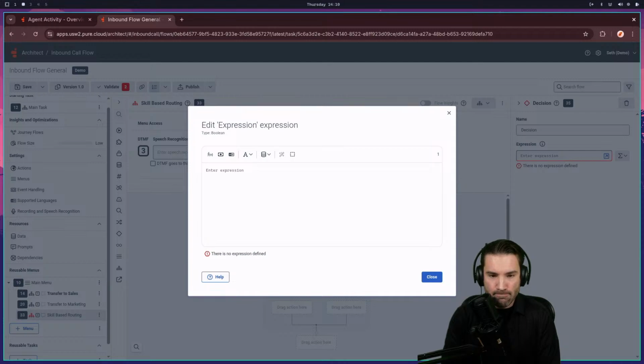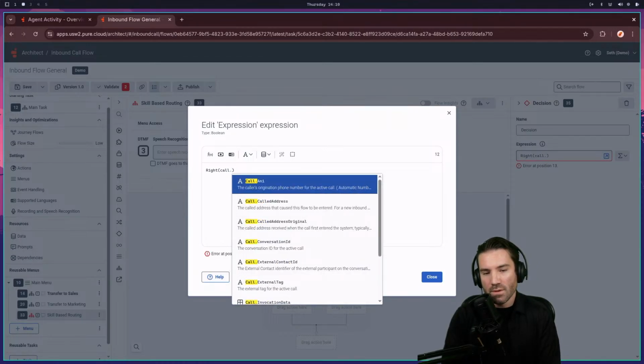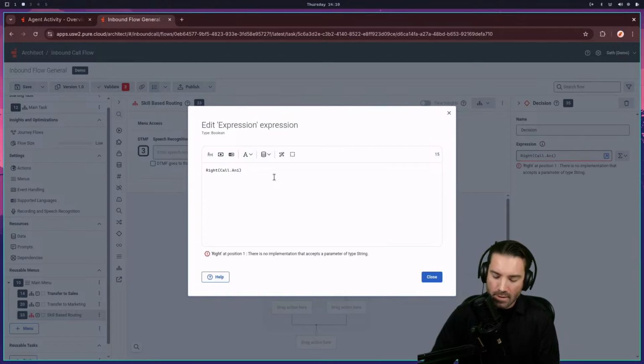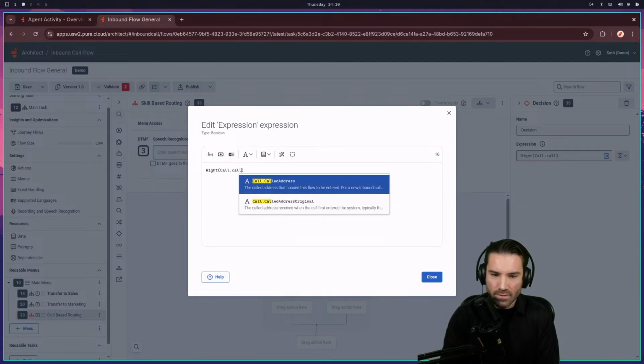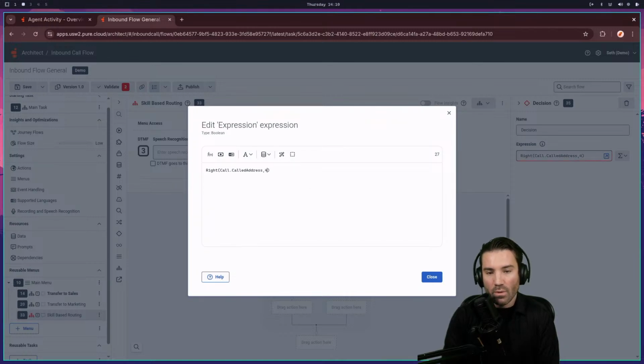So maybe let's do, I'll do the right expression, which is going to pull 10 digits, but I really don't need to do full 10. I'm just going to do probably the first 4. So we'll do call. This is where I'm pulling in variables of the system. So this is actually the number the person called in on. I didn't say ANI. I wanted called address. Yeah. And then I'm going to do comma, and we'll do 4. So it'll pull the last 4 numbers from the called address.